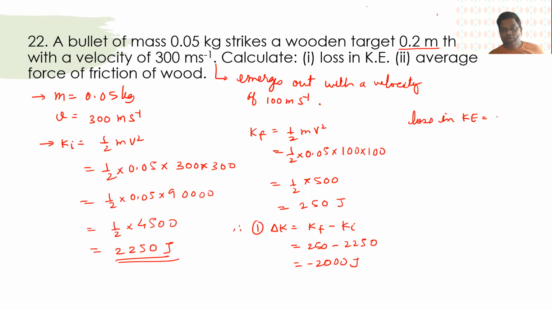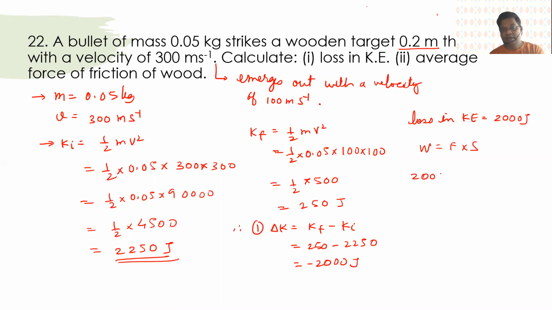Okay, so this will be 2000 joules. Fine, and now they want us to find the resistive force. So we know that work done is force into displacement, and the work energy theorem says that work done is change in kinetic energy.